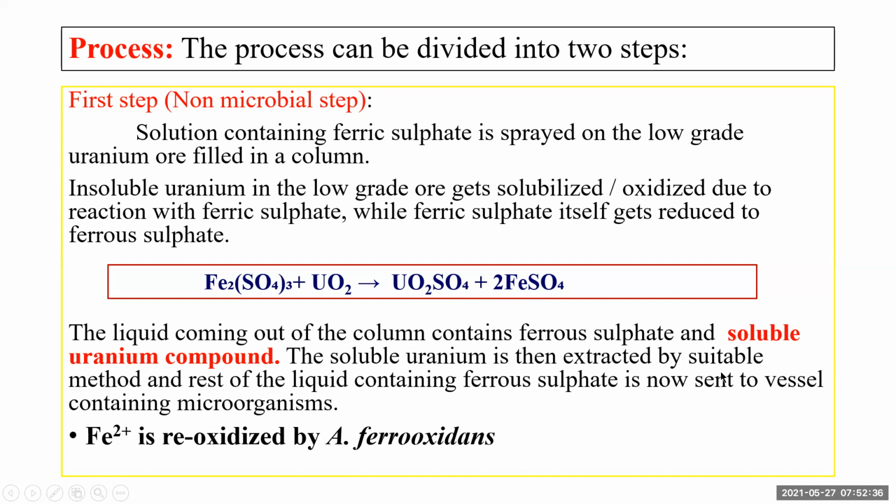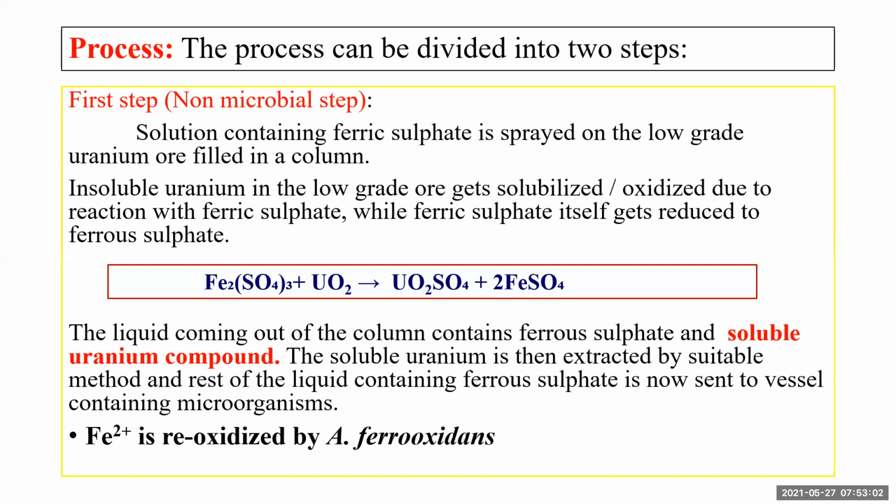The soluble uranium compound is then extracted by a suitable method, crystallized and concentrated, whereas the rest of the liquid, which contains ferrous sulfate, is sent into a vessel which contains microorganisms. So first you take the ore in the column and spray it with ferric sulfate.